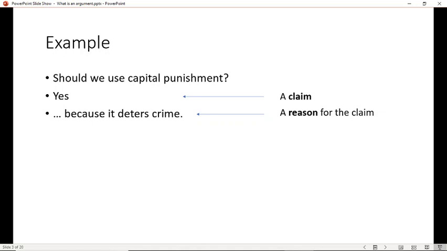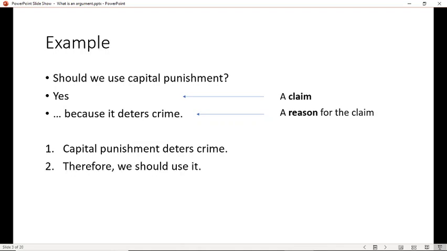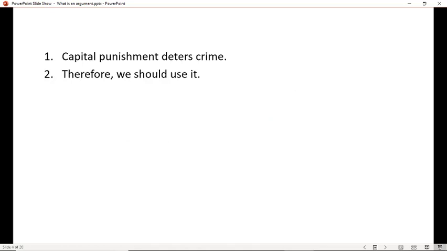You need both the claim, which will be the conclusion, and the reason, which will be the premise. So the argument will look something like this. 1, capital punishment deters crime. There's my reason. 2, therefore, we should use it. Yes, there's my claim. So, premise and conclusion. The premise is what you start with as sort of an assumption. You're saying, since this is true, therefore, we should use capital punishment.